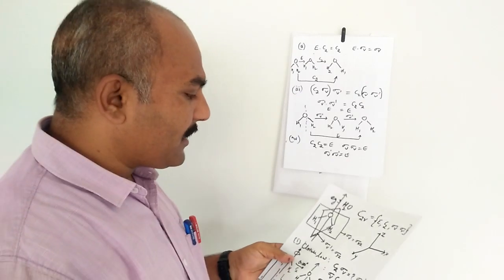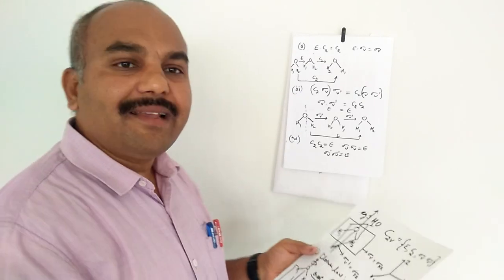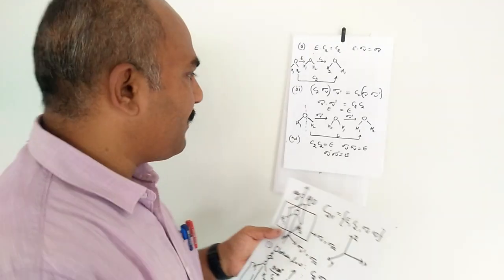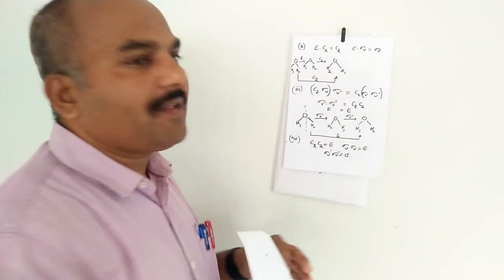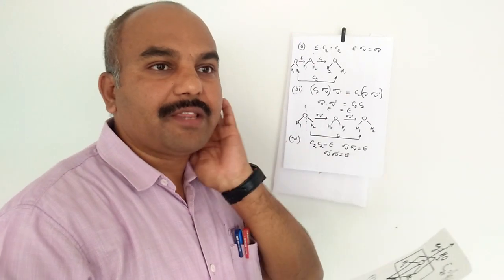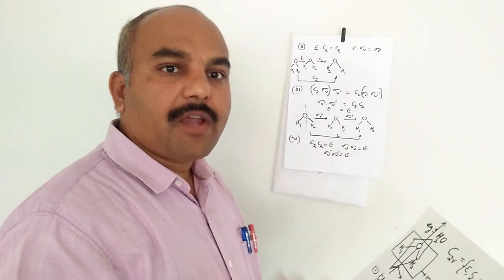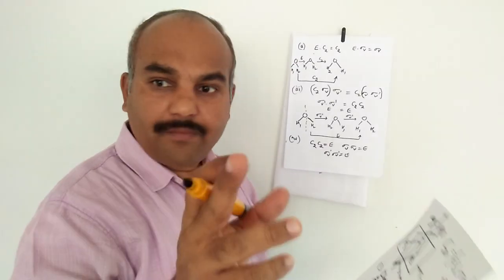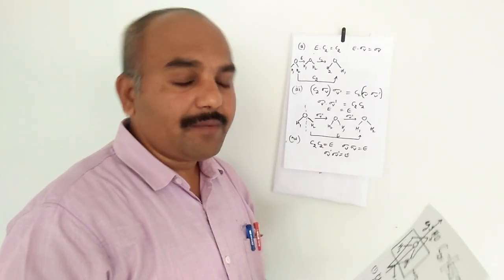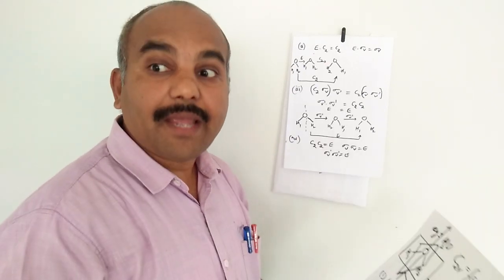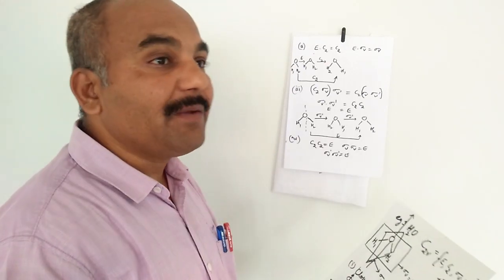Now we'll take one more example, the C3V point group. Then we'll go for the group multiplication table. What is an example of a C3V molecule? Ammonia is the best example, and also the phosphine molecule. Both phosphine and ammonia belong to the same point group, that is, the C3V point group.